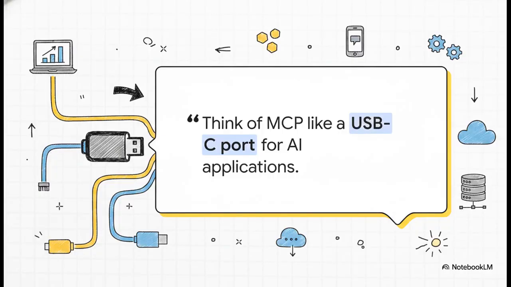This brings us to a massive breakthrough from Anthropic called the Model Context Protocol, or MCP. Honestly, the absolute best way to think about MCP is like a USB-C port for AI applications. Just like USB-C finally standardized how your laptop connects to a monitor or a phone, MCP standardizes how AI apps connect to external systems. An external service only has to expose itself as an MCP server once, just once, and suddenly any MCP-compatible AI client can hook in and use it instantly. It's a total game changer.